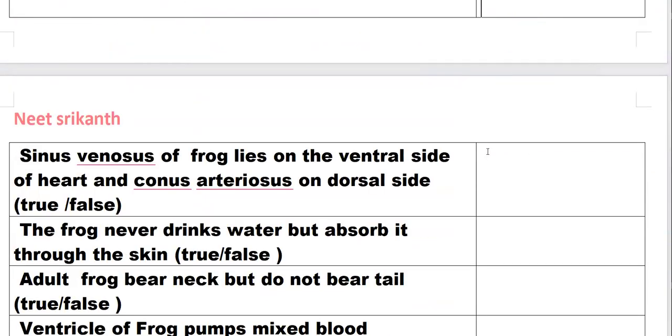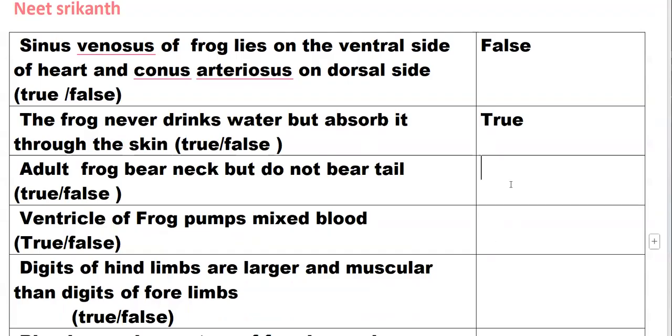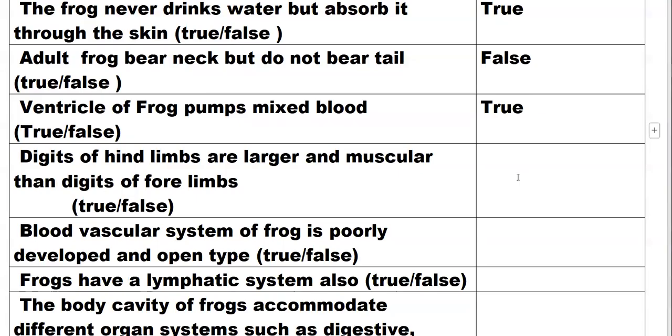Sinus venosus of the frog lies on the ventral side of the heart and conus arteriosus on the dorsal side. No, that's false. Sinus venosus is on the dorsal side, conus arteriosus on the ventral side. The frog never drinks water but absorbs it through the skin. Yes, that's true. Adult frogs bear a neck but do not bear a tail. That is false because they don't even have a neck. The ventricle of a frog pumps mixed blood. Yes, that's true. Digits of hind limbs are larger and more muscular than digits of forelimbs. Yes, that's true.